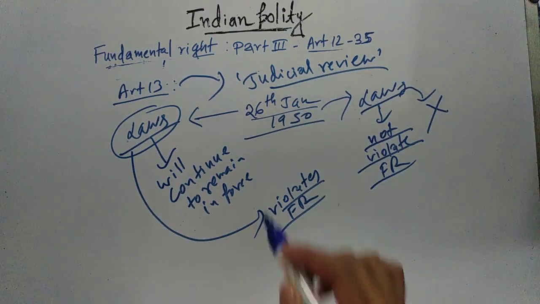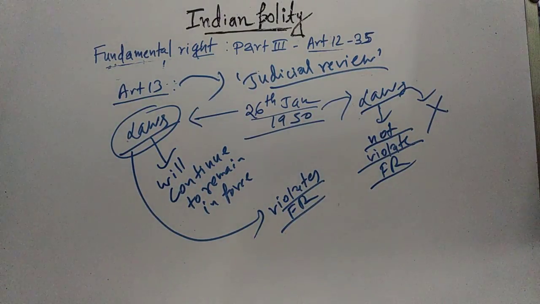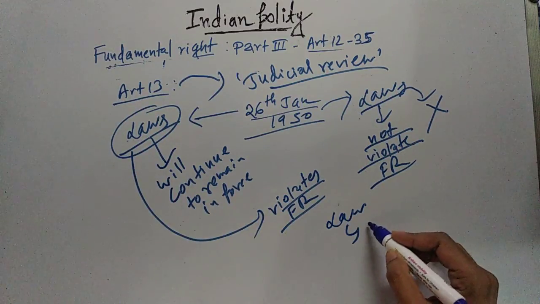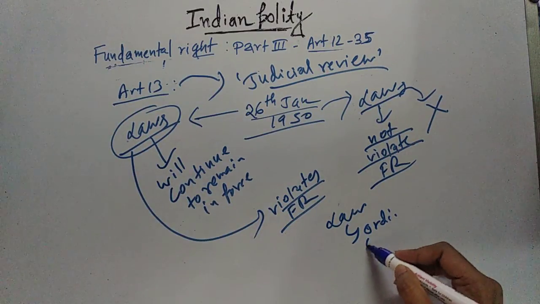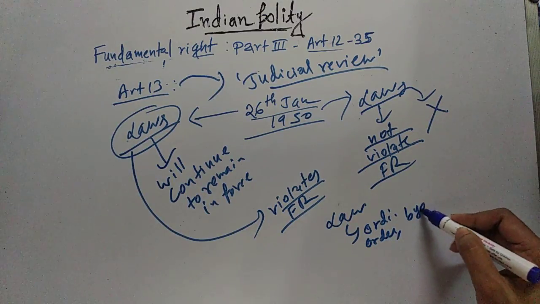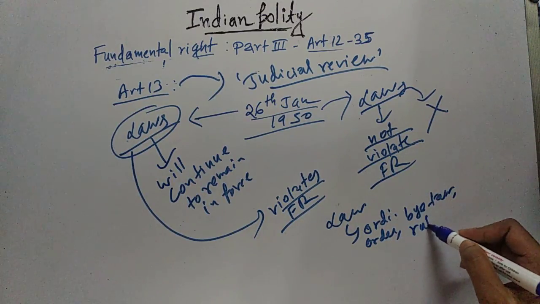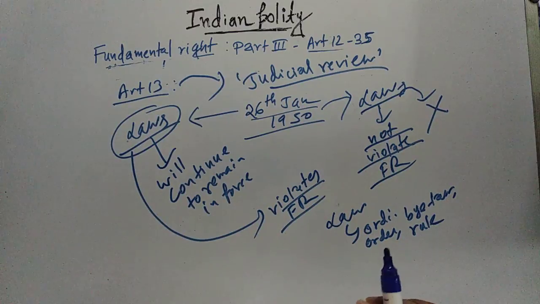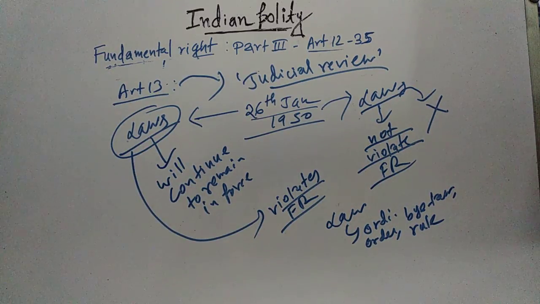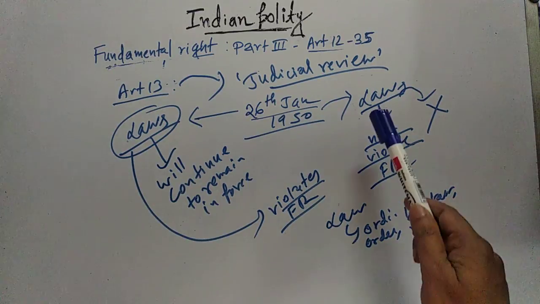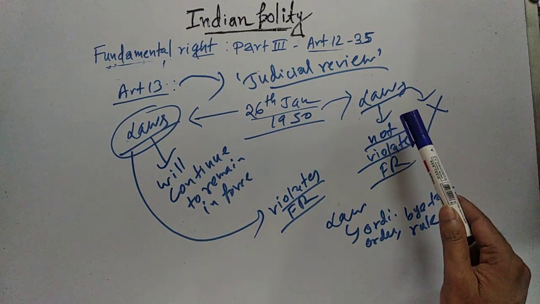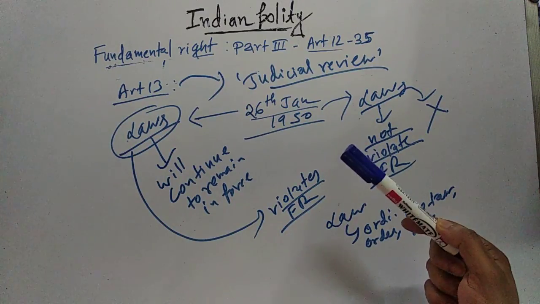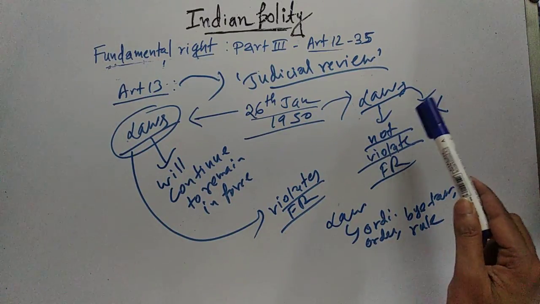Now when I am saying law, this law includes ordinances, orders, bylaws, rules, regulations, notifications, and customs, those customs or usages having in the territory of India the force of law. So all these are mentioned under law in Article 13. So when I am saying any law that is passed by the Parliament, if that law is violating the fundamental rights, that law will be declared unconstitutional.